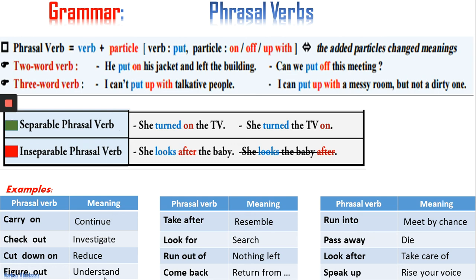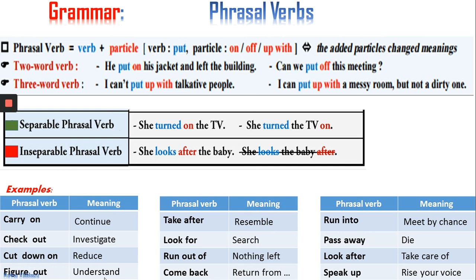Come back means return. Run into means meet by chance. For example, yesterday I was just passing by and I ran into a friend of mine. So I met by chance. Here we can also use the other phrasal verb, which is come across. Come across also means by chance. Pass away means die. Look after means take care of. Speak up means raise your voice.